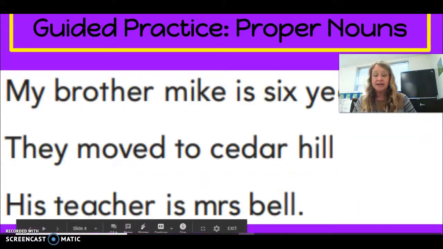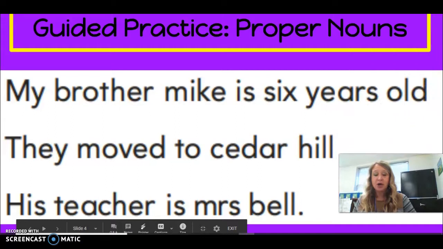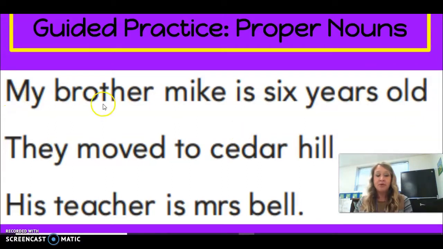Now we're going to practice some correcting of sentences. So, my brother Mike is 6 years old. Let's see. Think for just a moment if you can find a proper noun in that sentence.